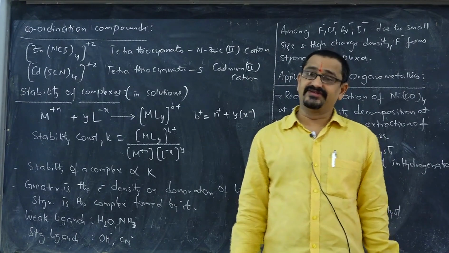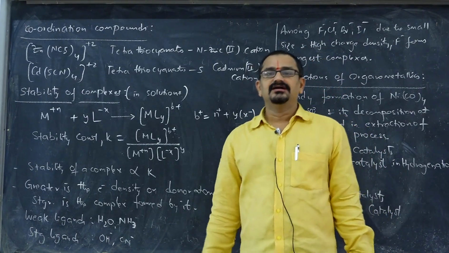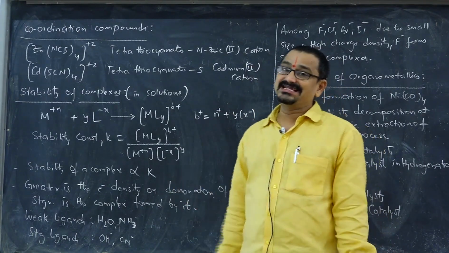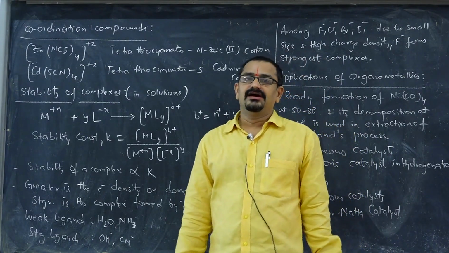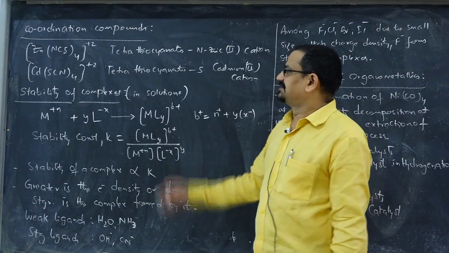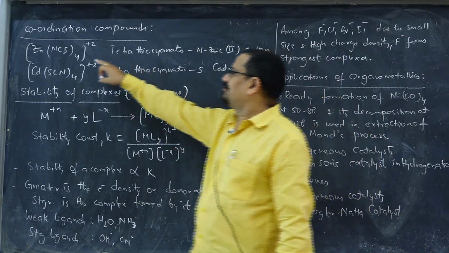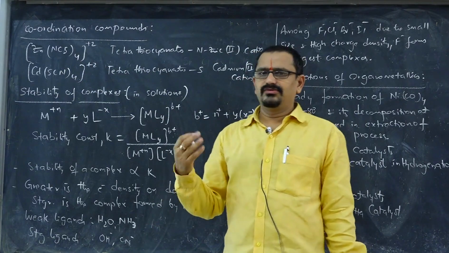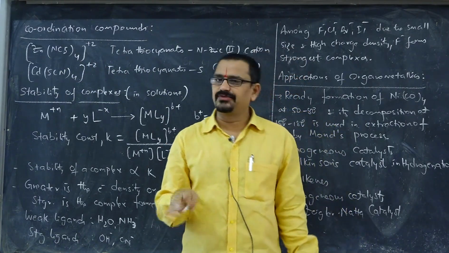shown by the compounds, Werner's theory of coordination compounds, and next is valence bond theory, crystal field theory, and methods of determination of crystal field splitting energy, etc. Now, some examples in nomenclature. See, we know that cation first, anion next, all those rules we studied.